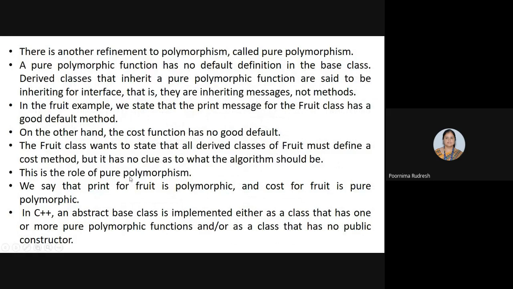That means we'll say that print for the fruit is polymorphic and cost for the fruit is pure polymorphic. So in C++, an abstract base class is implemented either as a class that has one or more pure polymorphic functions, or a class that has no public constructor.